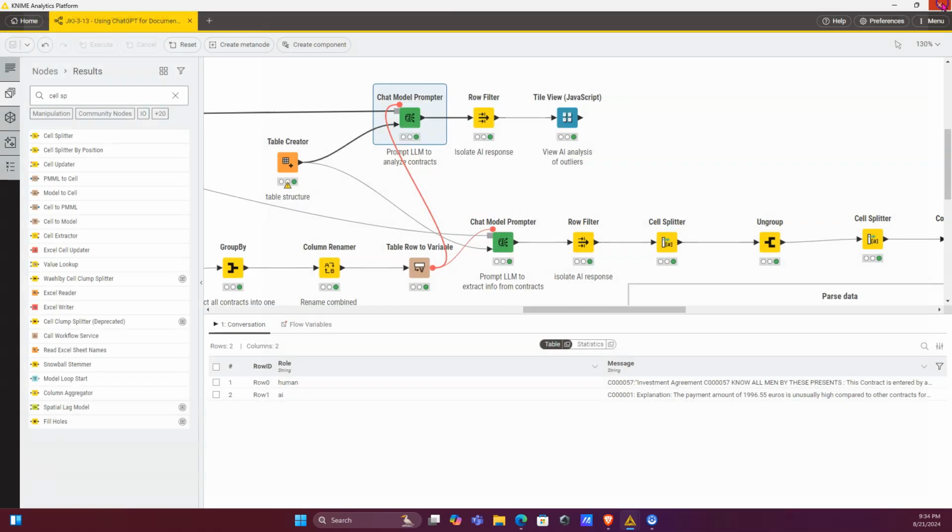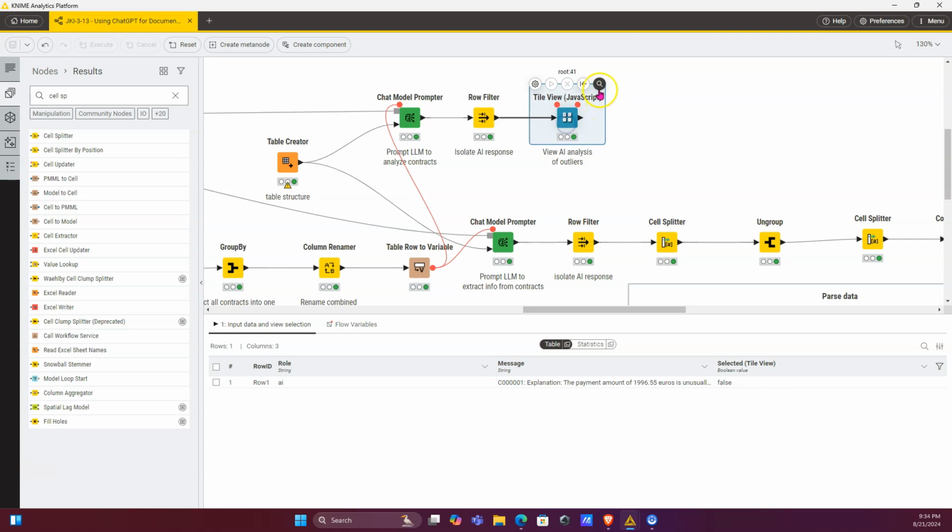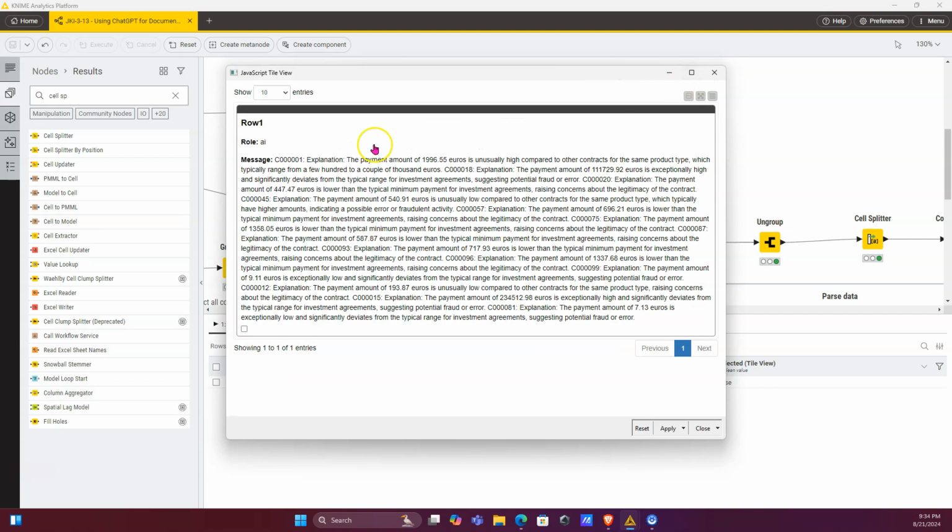And I'll just show you the response from the AI. So it has the contract explanation. I could parse this out actually, and I did it in a bit. I'll show you how I did that. But so it's considering a lot more to be weird. For instance, this one is unusually high for the product type. I did actually also add here that it should do its analysis by the product type.